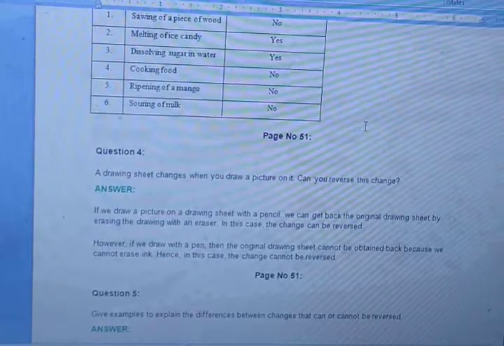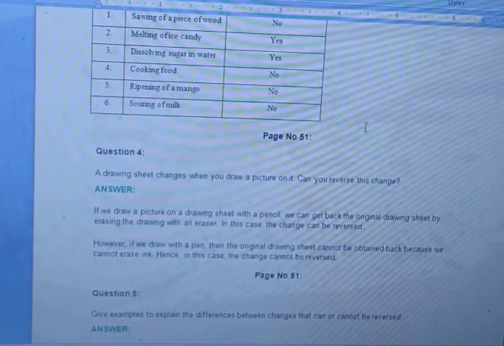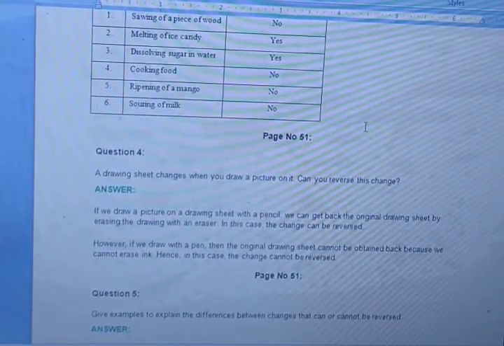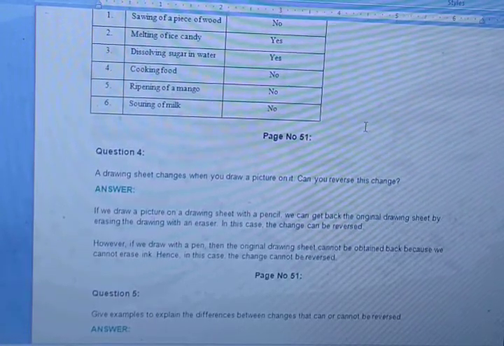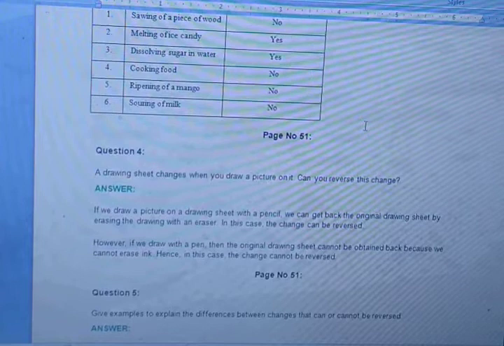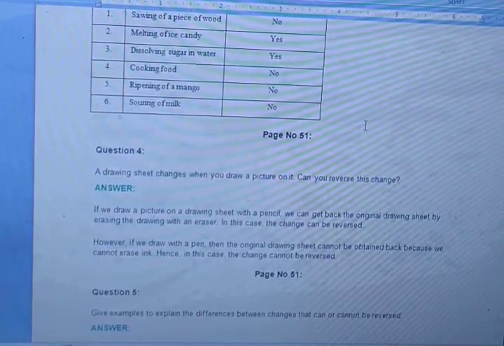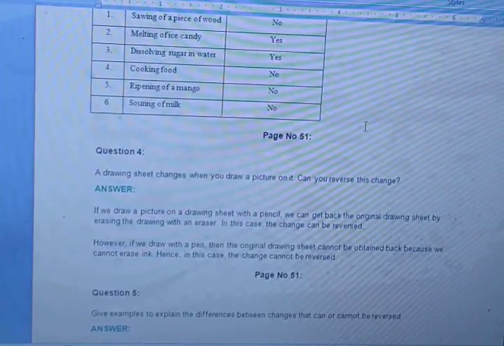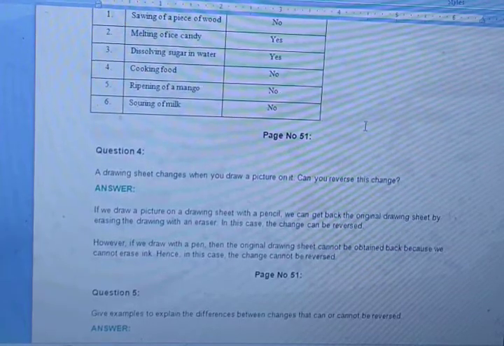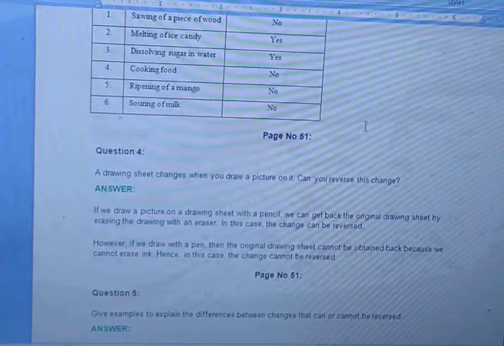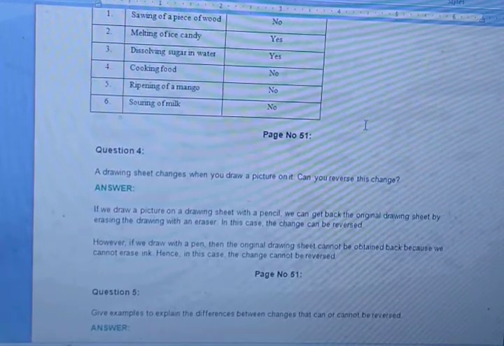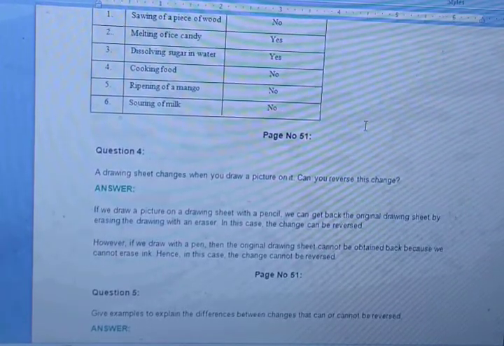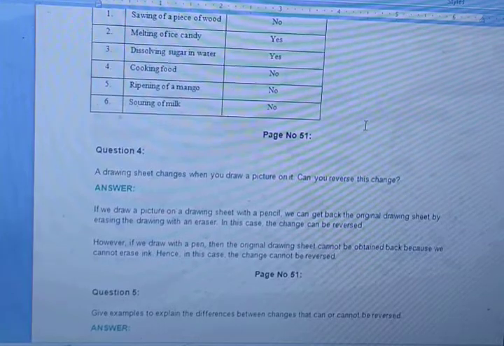Yes. See, first of all, what is the question? The question is: a drawing sheet changes when you draw a picture on it. Definitely, when you are drawing a picture on a drawing notebook, you can erase whatever you have drawn. As you can erase it, which type of change is this? This is a reversible change because you are erasing whatever you have drawn. So again it will come back to its original sheet. So that's why it is reversible when you draw with a pencil.